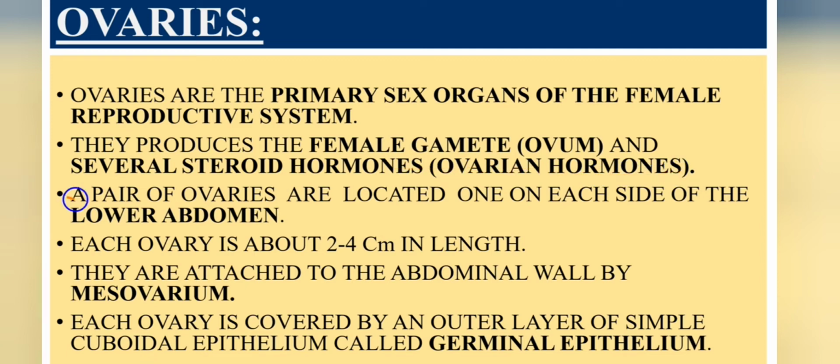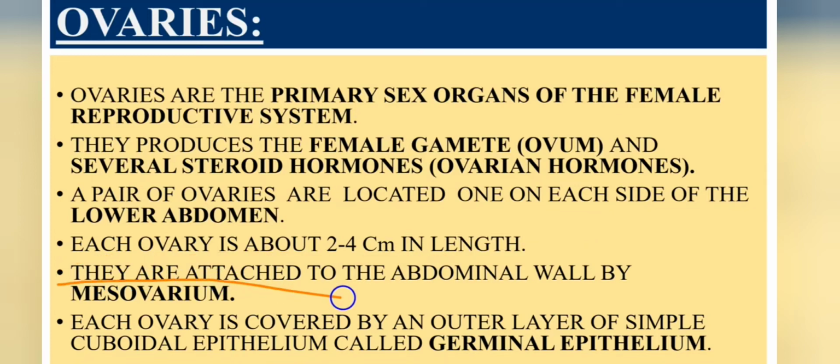A pair of ovaries are located, one on each side of the lower abdomen. Each ovary is about 2 to 4 centimeters in length.